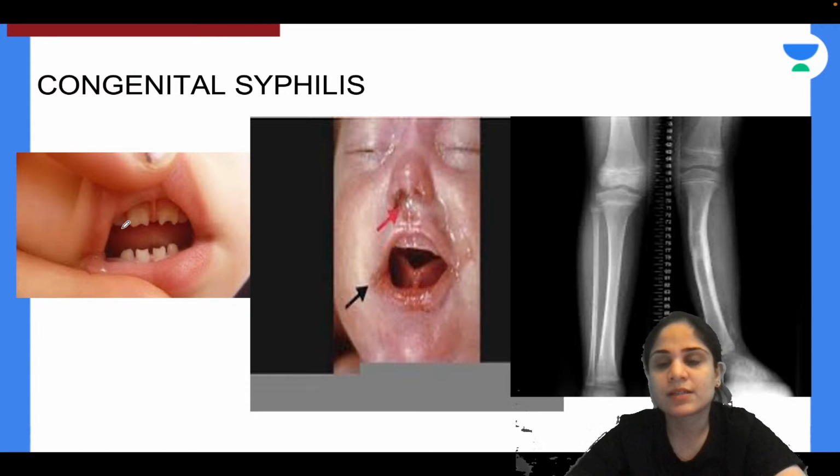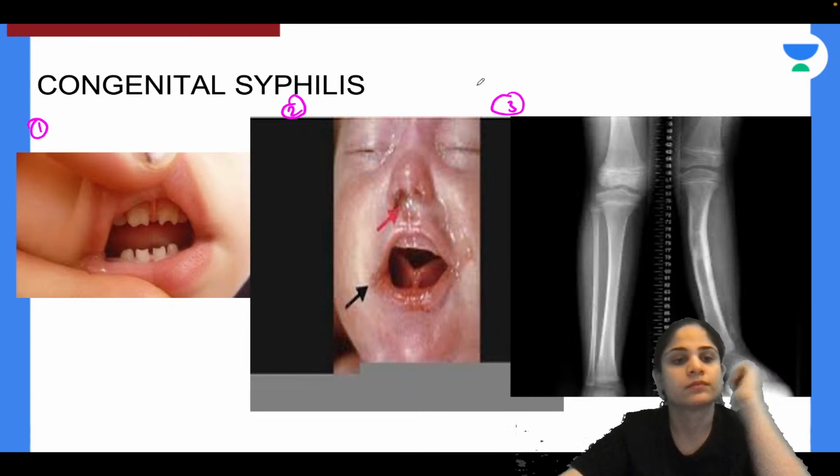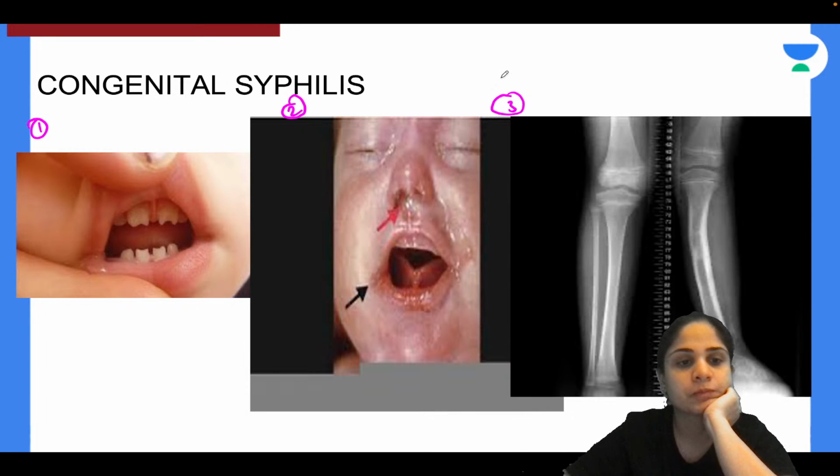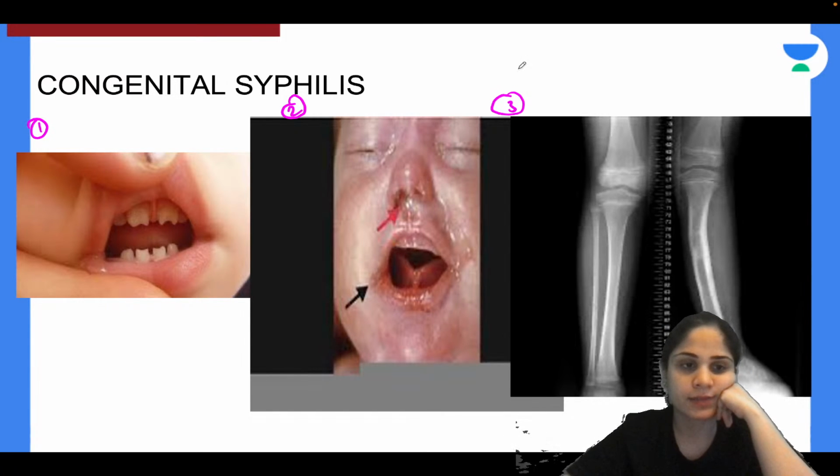This is congenital syphilis. So can you identify the specific things that you see in congenital syphilis? What is 1, what is 2, what is 3? All seen in congenital syphilis.